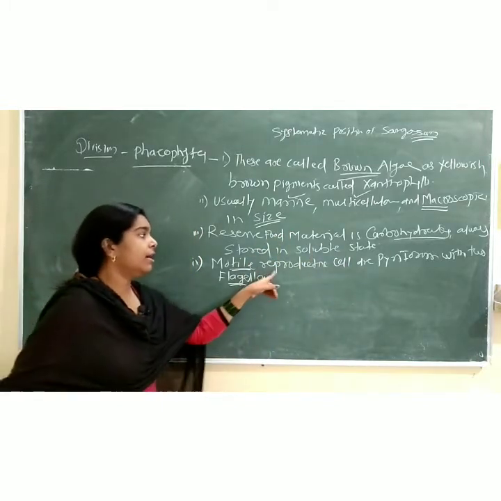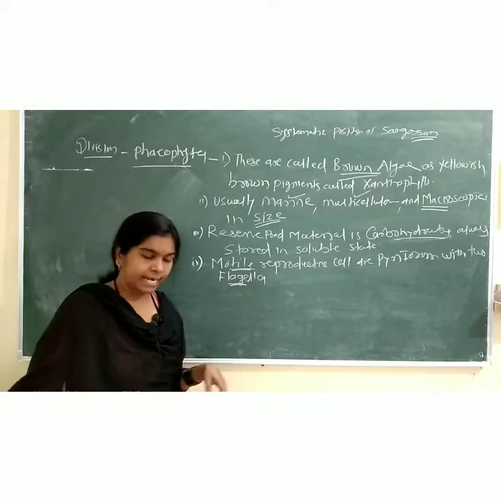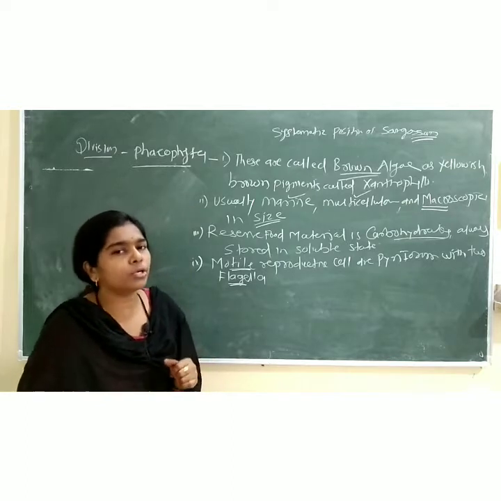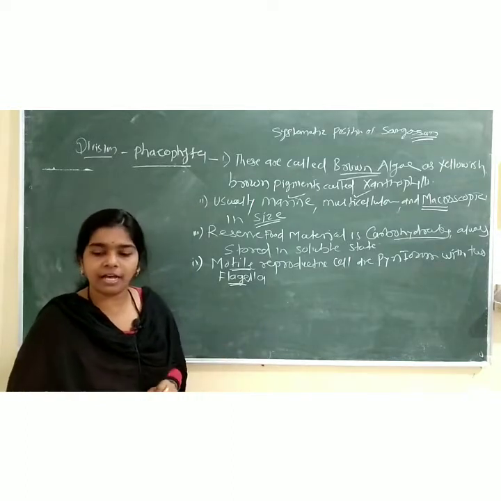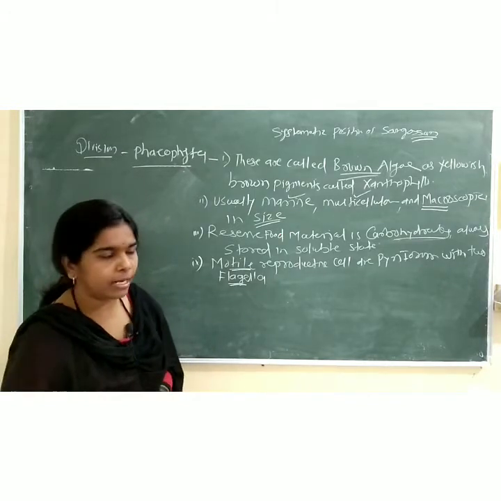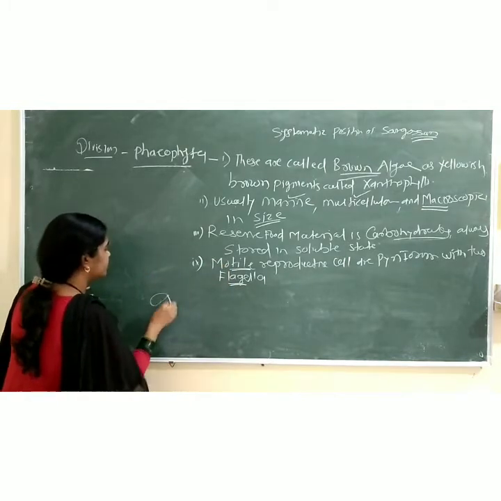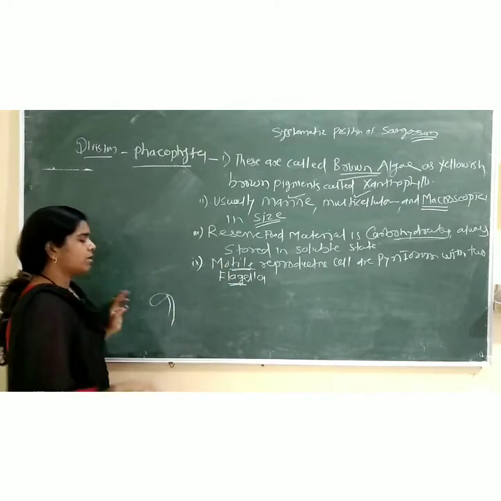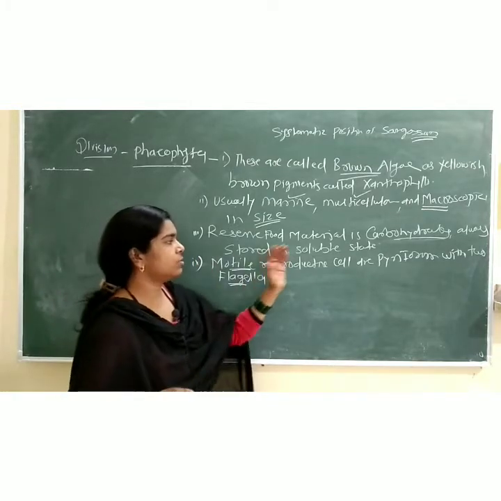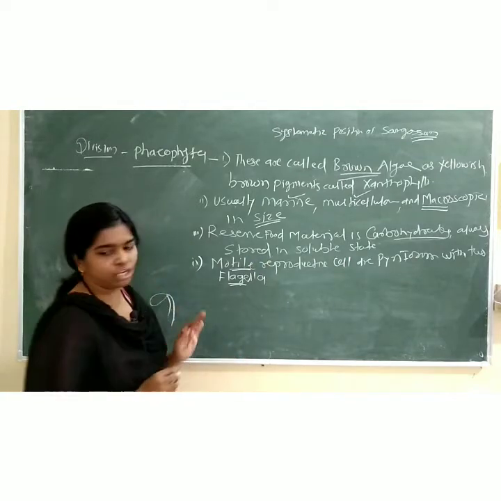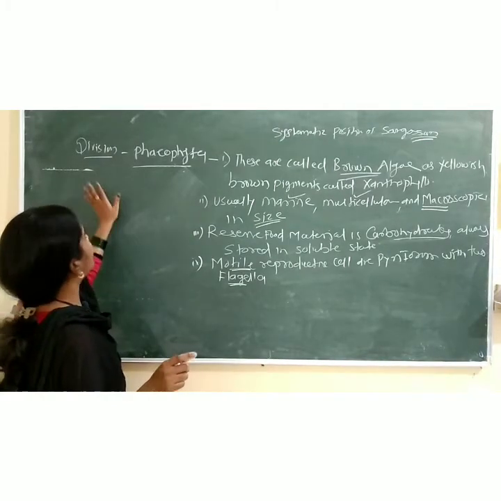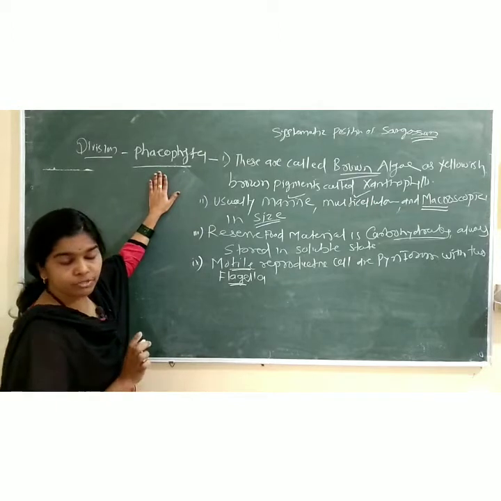If flagella are present on the male gametes, it means the male gametes, the antheridiozoids, become motile with the help of the flagella. They are inserted flagella, one of which is tinsel type. Look here, one is large, one is small. So motile reproductive cells are pyriform with two flagella. So here the general characters of the division Phaeophyta, of the Sargassum, is over.